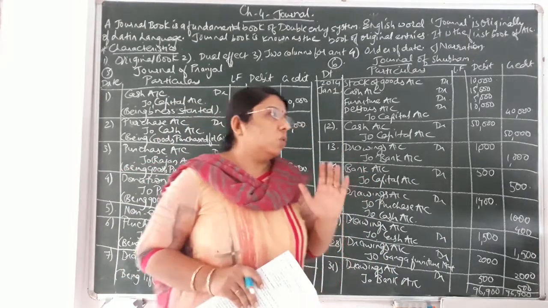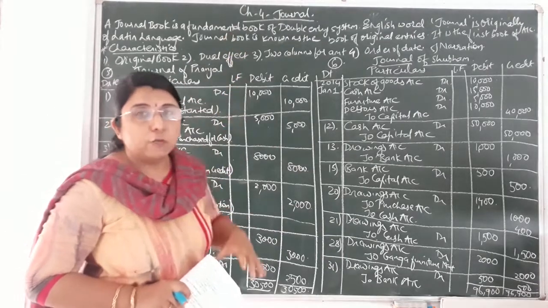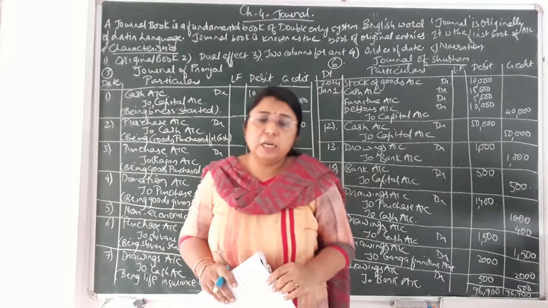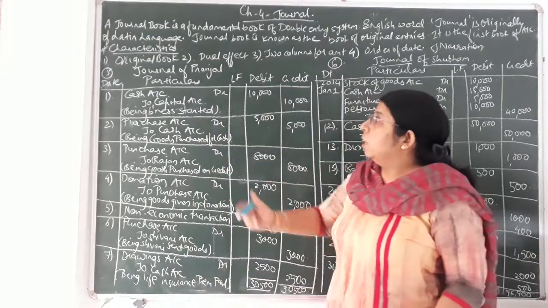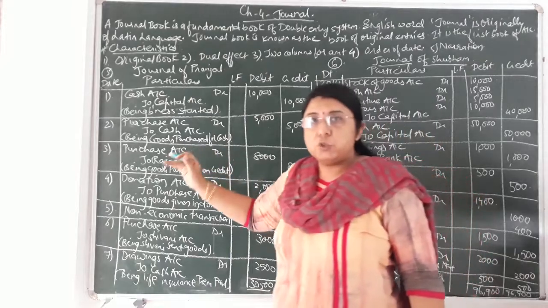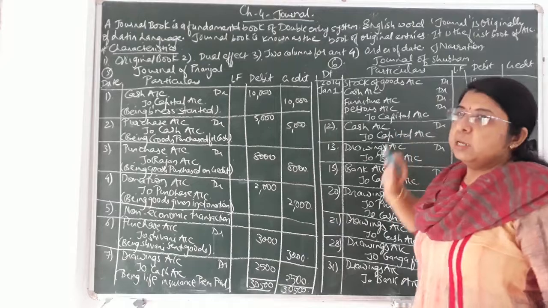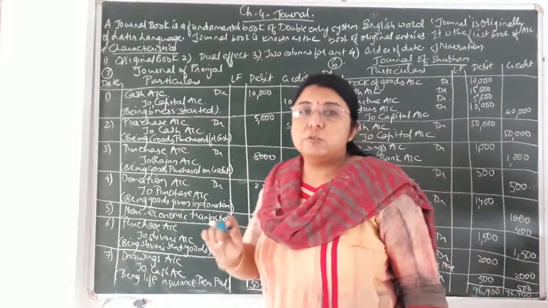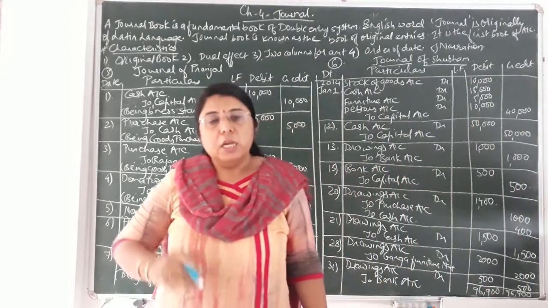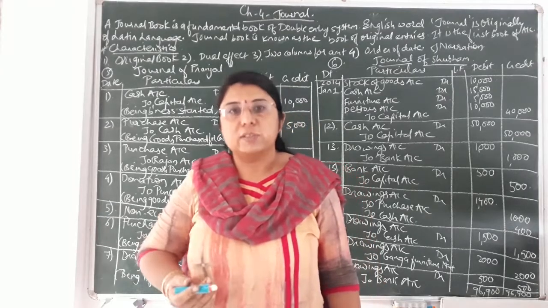Okay students, so that's the end for today's video lecture. Today we have understood what is the meaning of journal book, what are the characteristics of journal book, what would be the specimen of journal book, and we have understood two practical sums, the fifth sum and the sixth sum, that were related to transactions of capital and drawings. In the next video lecture we'll be continuing with a few more exercise sums.